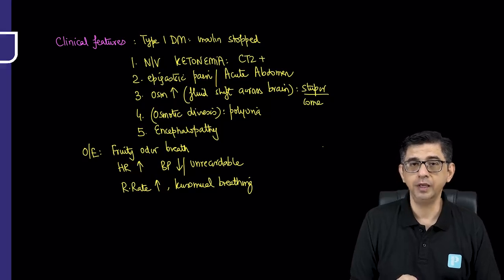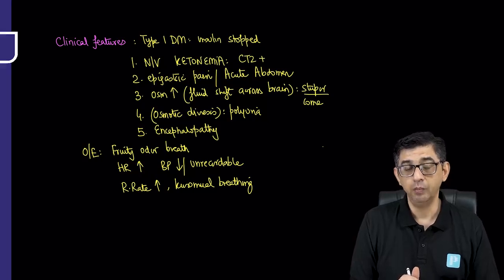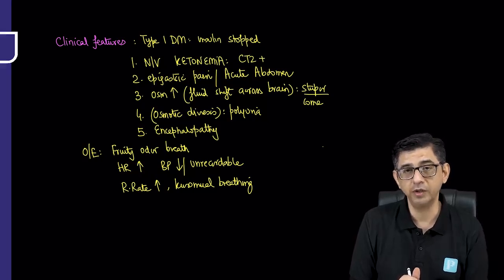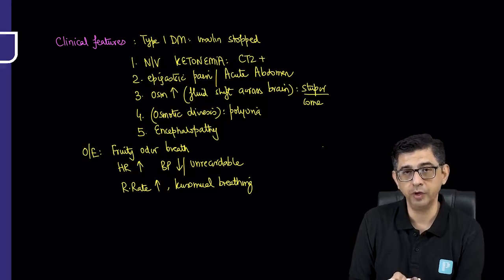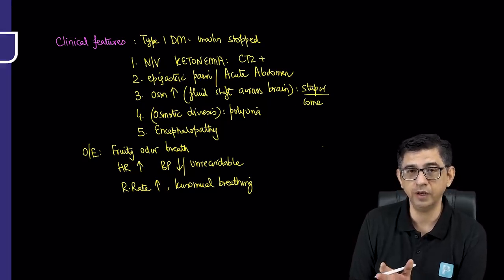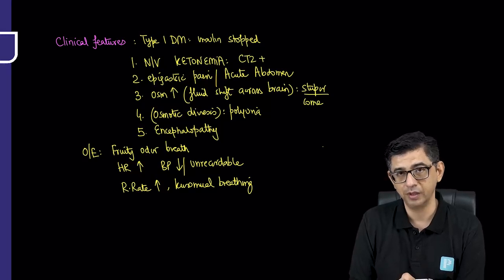In fact, when you look at the ABG report of these patients, pH will be less, bicarb will be less, understandable. But why is the CO2 lower in these patients? That's explained by the compensatory process of respiratory alkalosis and hyperventilation that is ensuing. Let's now look at the workup of these patients. The first test that I'm going to order is the urine ketosticks.